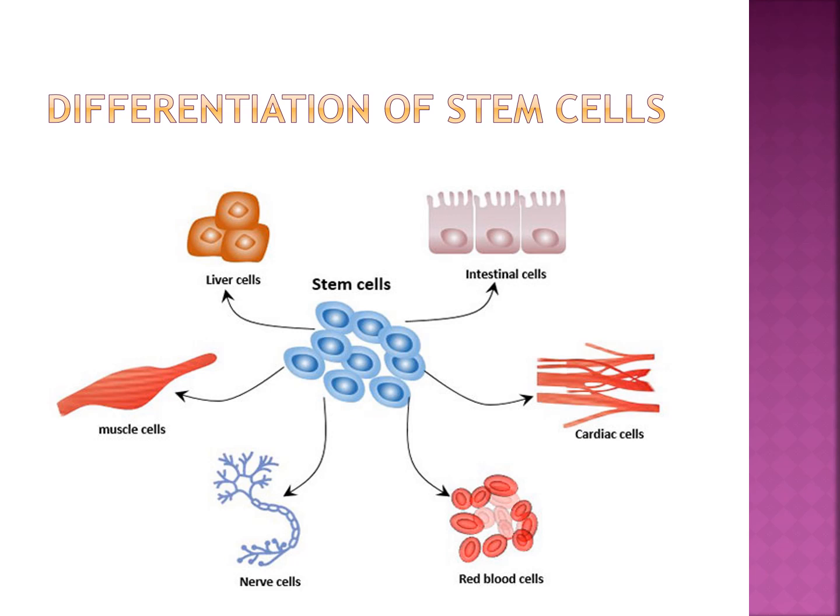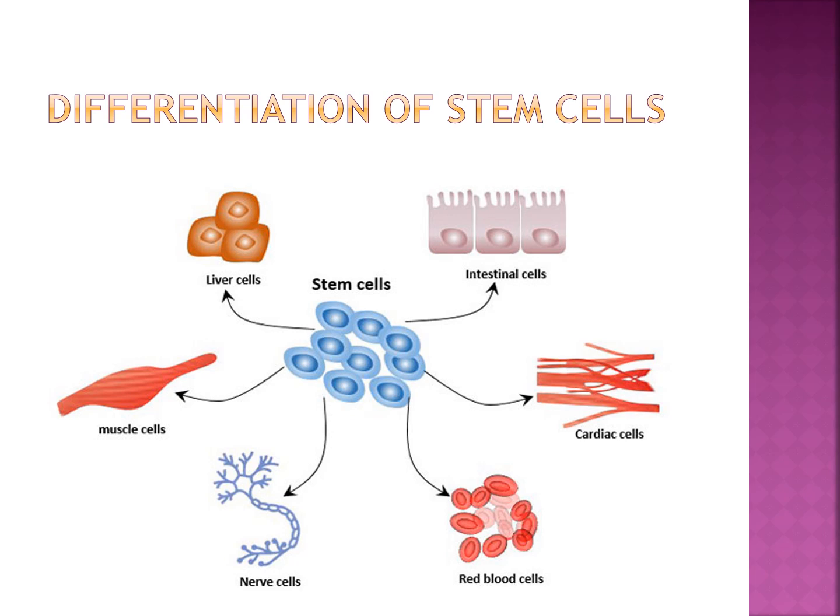That one is neural stem cells, used in neurodegenerative disorders like Parkinson disease and Alzheimer's disease.